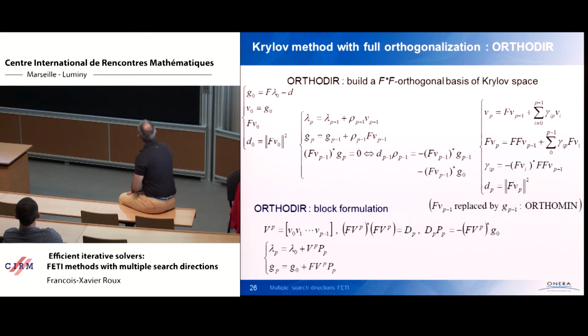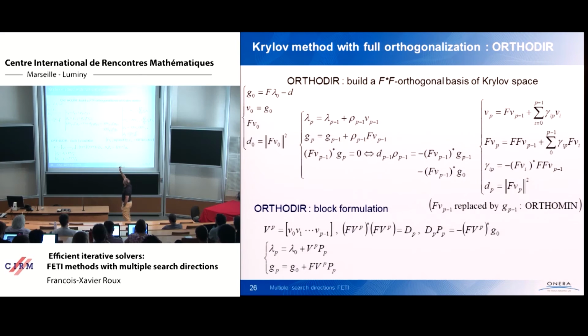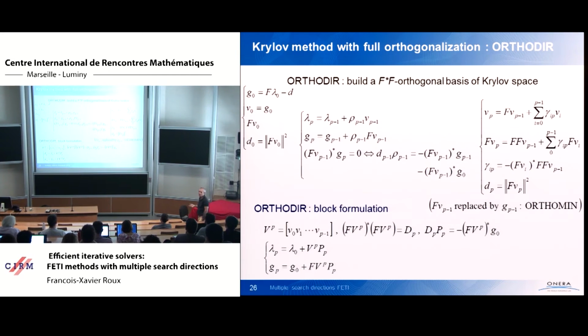Okay. So it means that at each iteration, you compute the new lambda p as lambda p minus 1 plus the search direction vector vp1 times the optimal coefficient. And the new search direction vector vp is built using F times the previous vector, re-orthogonalized using a modified Gram-Schmidt procedure against the previously computed vectors.